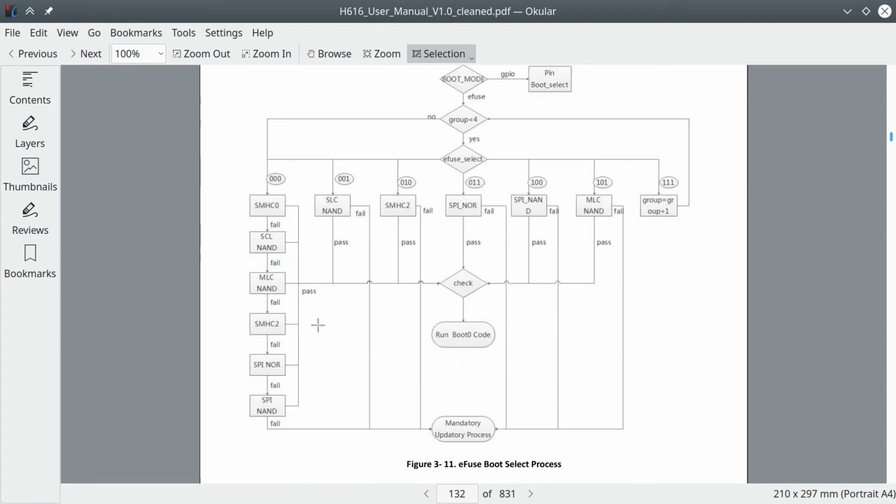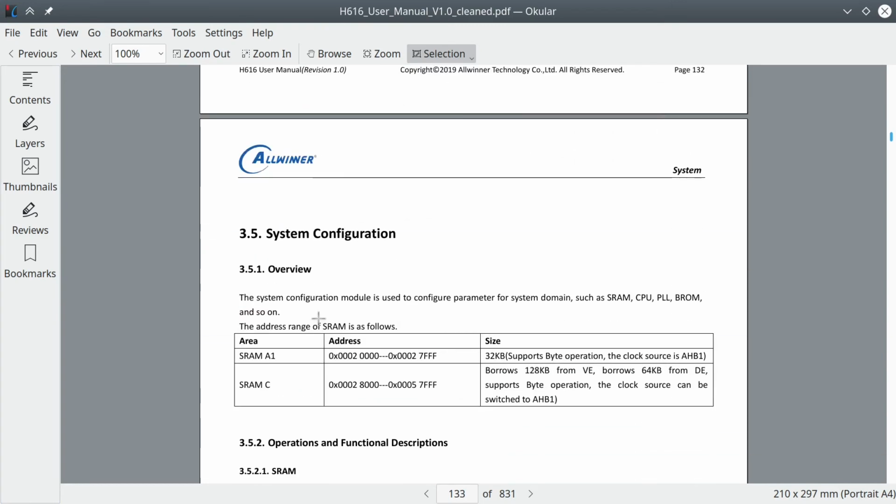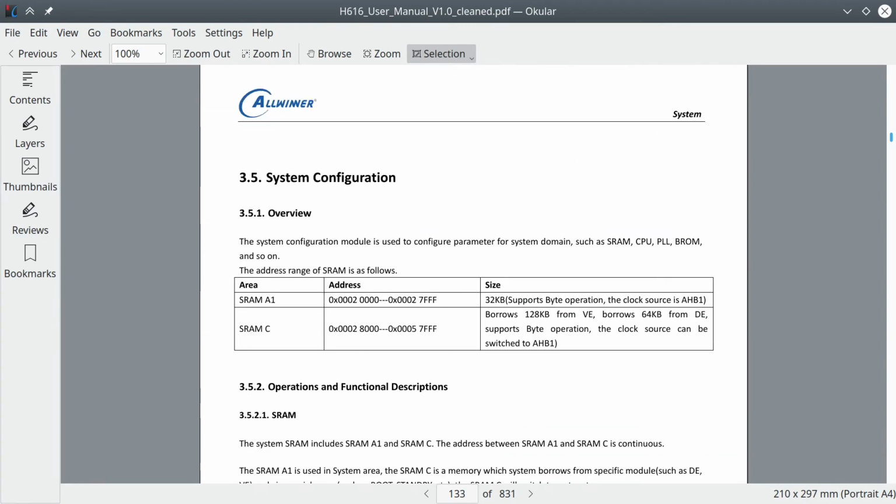Section 3.5, which comes immediately after the boot ROM section 3.4, does start with stating we have 32 kilobytes of static RAM at hex 20000, immediately followed by 192 kilobytes more. You would be excused to think this is related, but you would also be excused to think it is not.